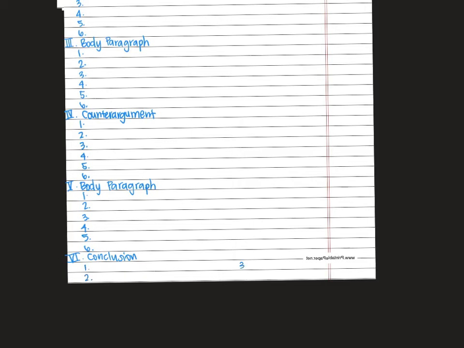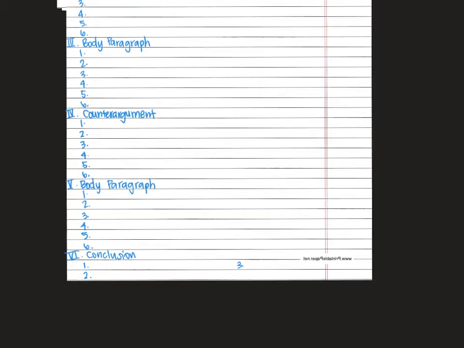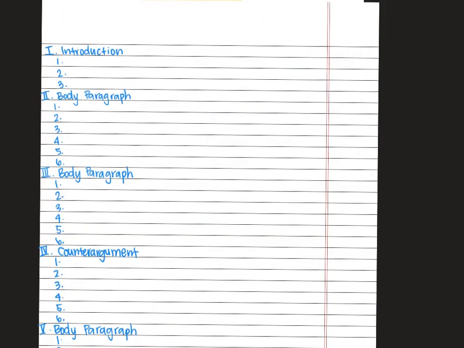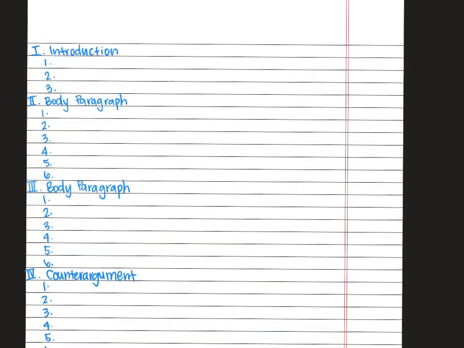And then we're going to do number 3 over here because you're supposed to have 3 sentences at least. All right, let's go back up to our introduction. You guys should know by now that every introduction starts with a hook. Now, your hook is the way of getting the reader's attention.